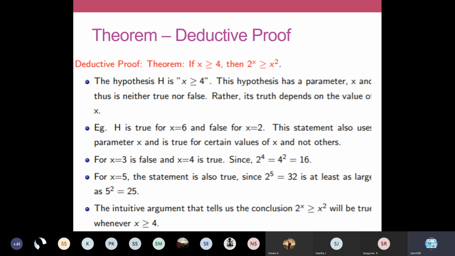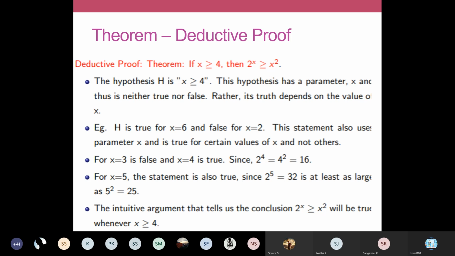Here they have taken x is equal to 6. H is true for x is equal to 6 and false for x is equal to 2. So you apply x is equal to 2 here, or 3, so 3 greater than or equal to 4. You apply all the values. Initially it is given as if x is greater than or equal to 4, but even then I'm going to apply the lower values of x to test this theorem. We'll test the values 1, 2, 3, 4.